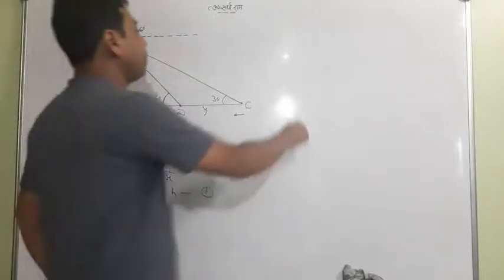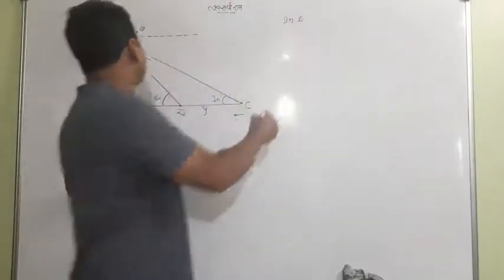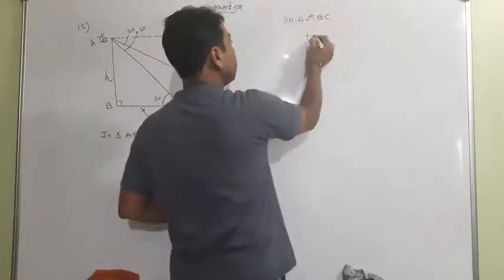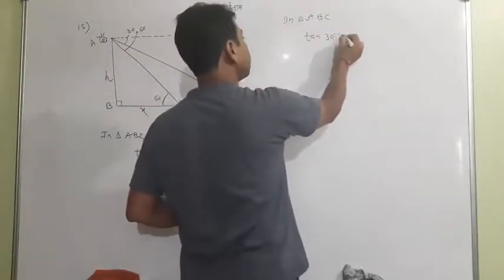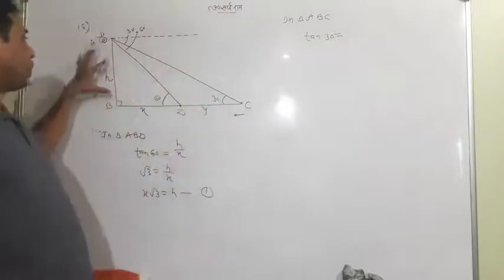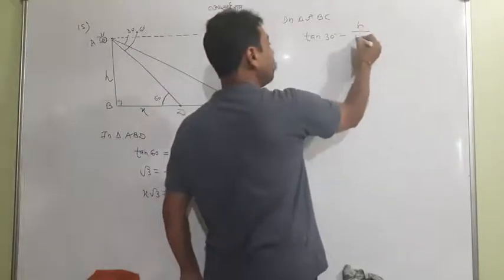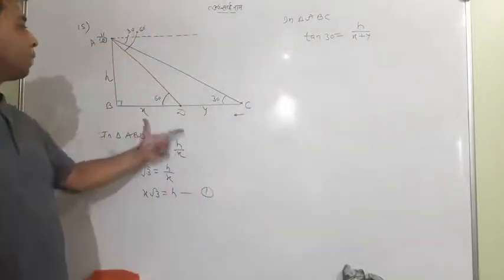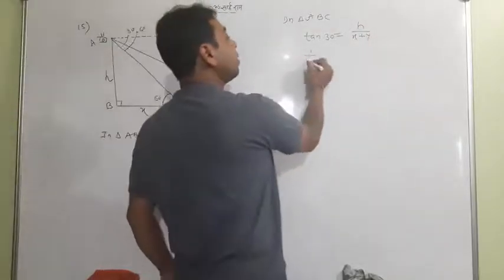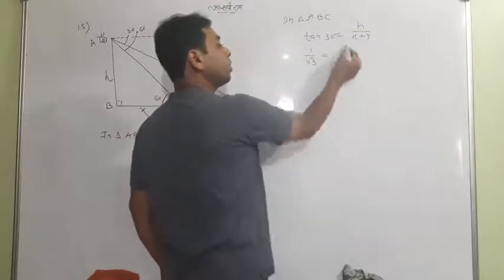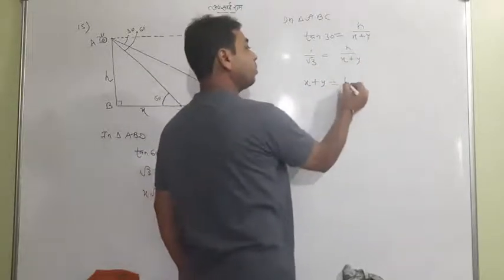Now I'll take the big triangle. The big triangle is ABC. I'll go with tan 30. So perpendicular upon base, H upon X plus Y, will come here. You know the method now. Tan 30 is 1 by root 3, equal to H upon X plus Y. Do the cross multiplication, so X plus Y will be H root 3.